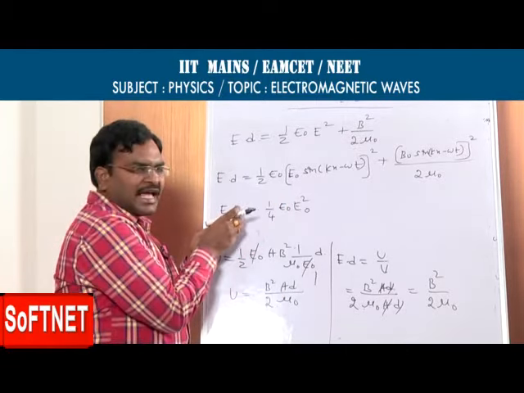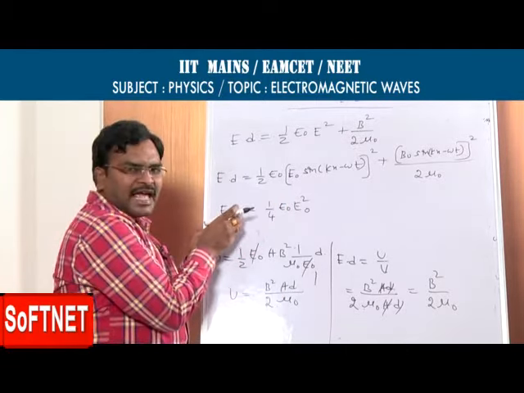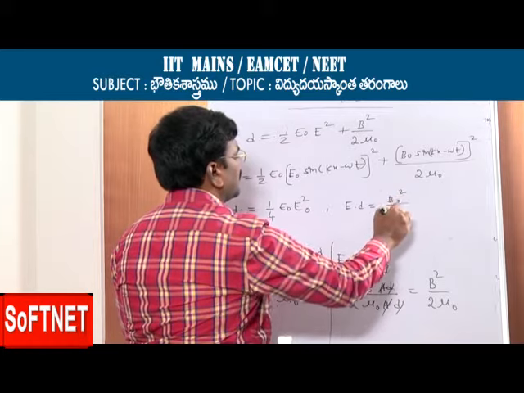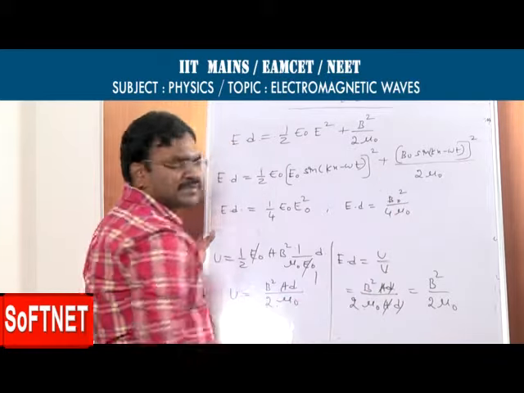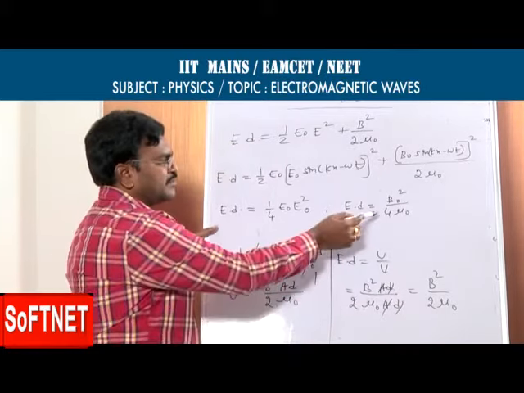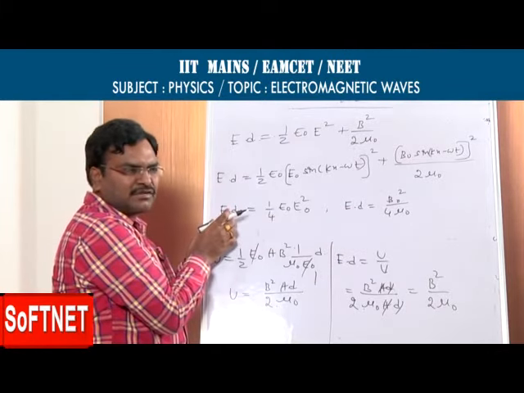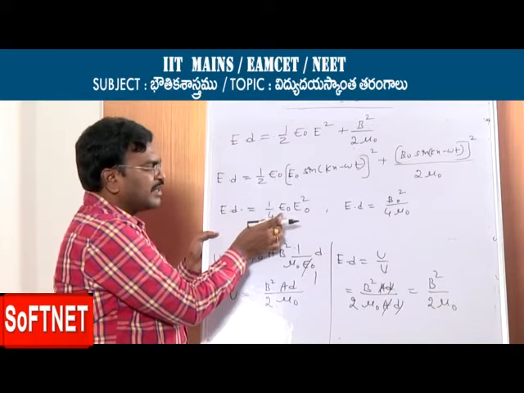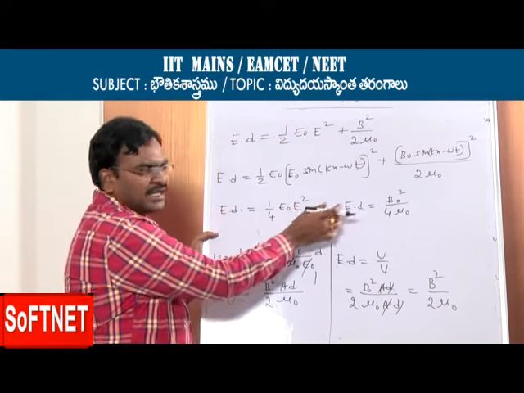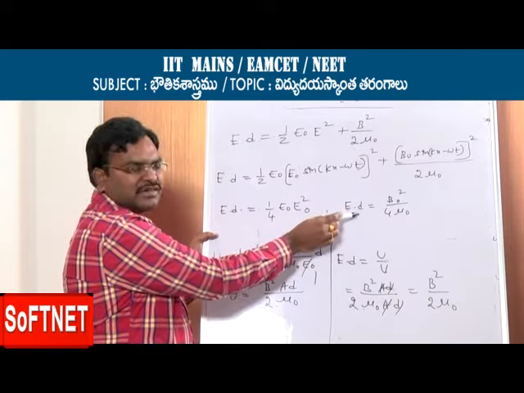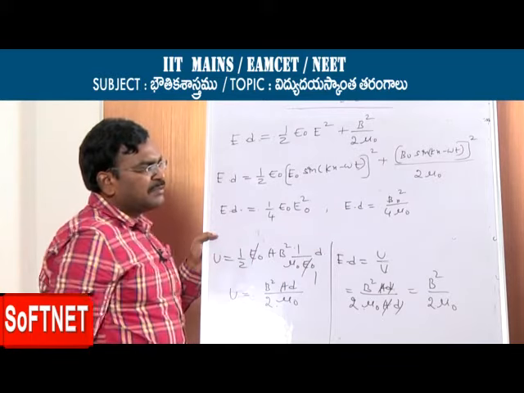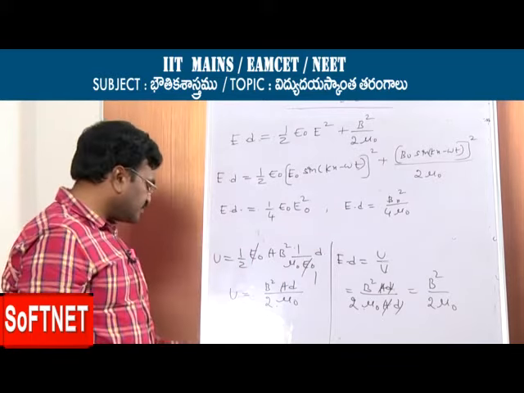This is the average value of energy density of electromagnetic wave, and also average energy density due to magnetic field becomes B naught square by 4 mu naught. Here the average value of sine square we take as 1 by 2. So average energy density due to electric field is 1 by 4 epsilon 0 E naught square, and due to magnetic field is B naught square by 4 mu naught.